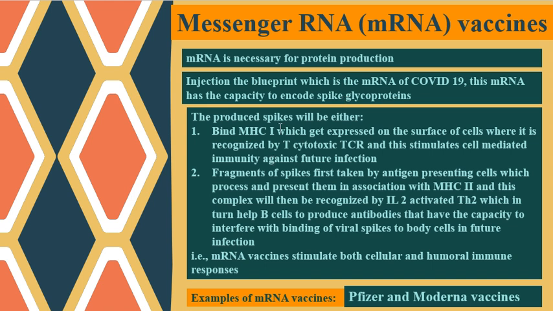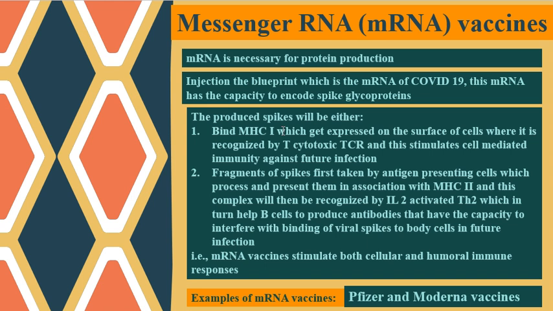The produced spikes will either bind to major histocompatibility class 1, which means they will interact with T helper 1, and in this case T helper 1 will produce some mediators and drive cell-mediated immunity. So these memory cells will mediate immunity against future infection.